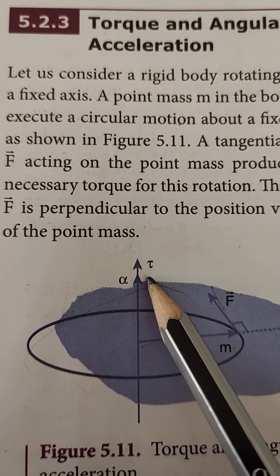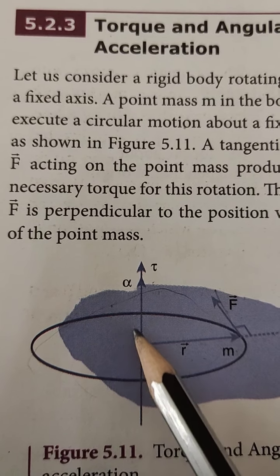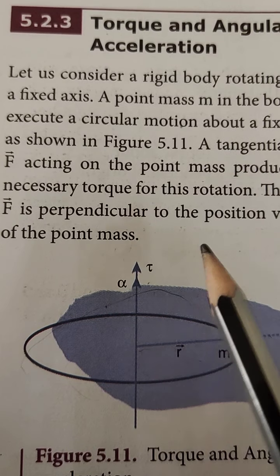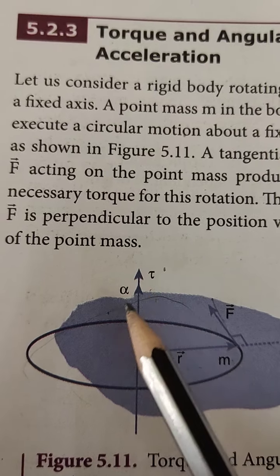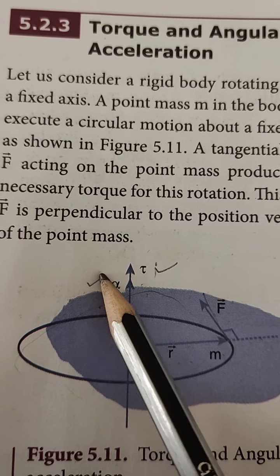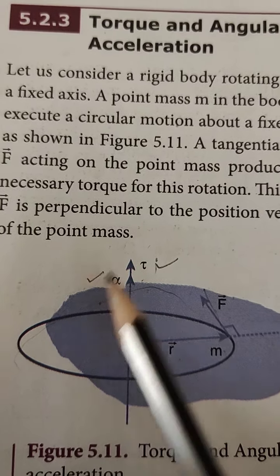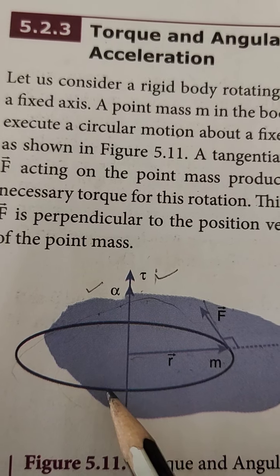The directions of tau and alpha are along the axis of rotation. If the direction of tau is the direction of alpha, then tau and alpha have the same direction. On the other hand, if tau is opposite to alpha, it is angular retardation.